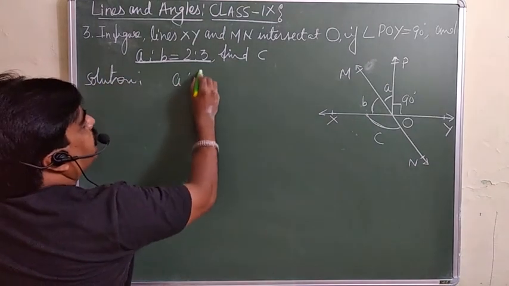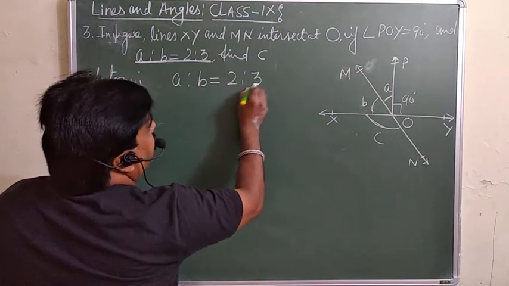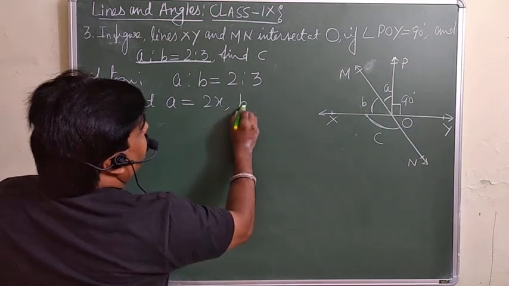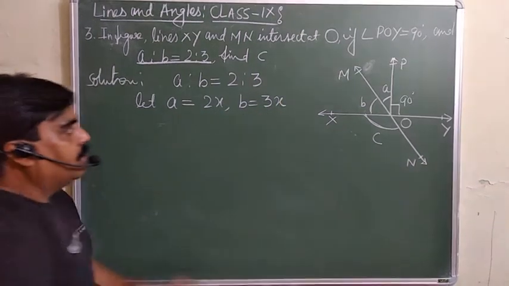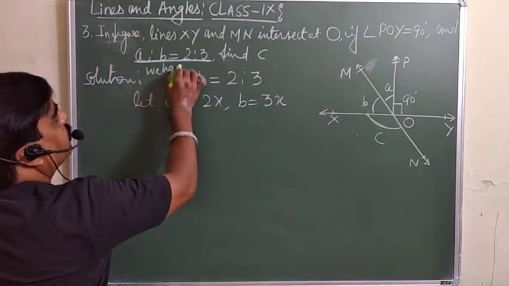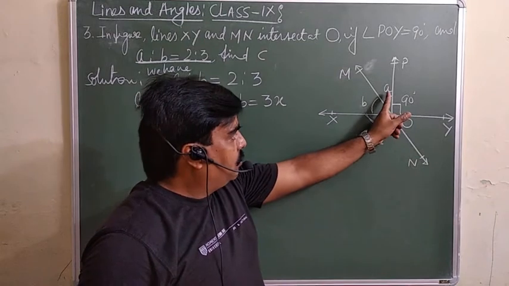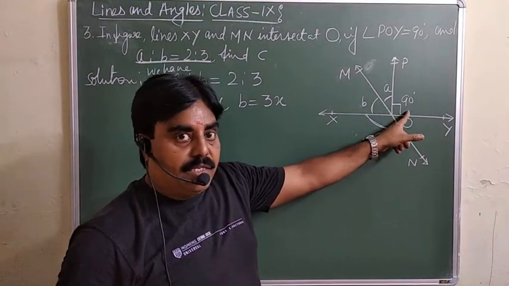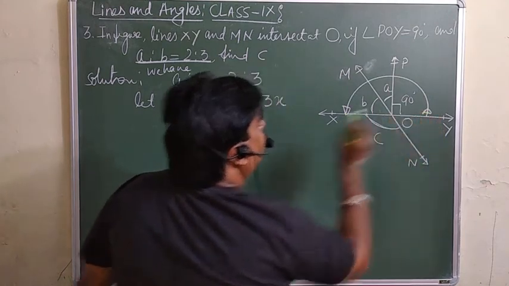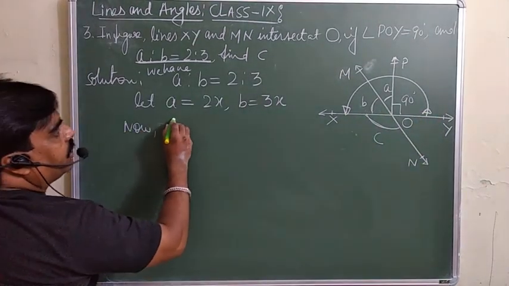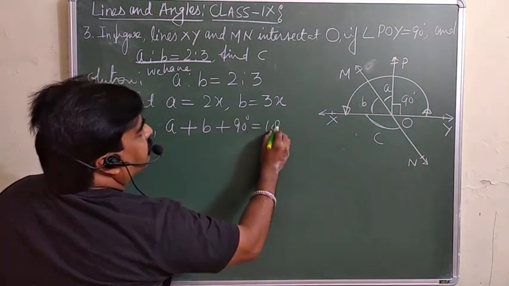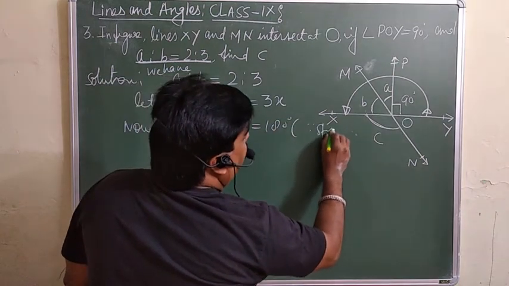See, the ratio A to B is given as 2 to 3. It means you can assume that A is equal to 2x and B is equal to 3x, because the ratio of A and B is already given. Look here now: angle A plus angle B plus 90 will be equal to 180 by the straight angle. So angle A plus B plus 90 degrees is equal to 180.